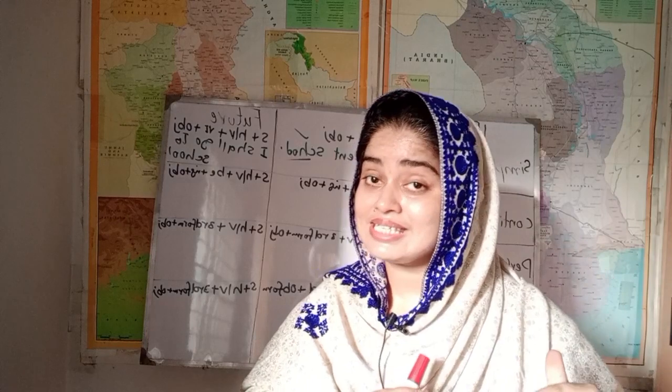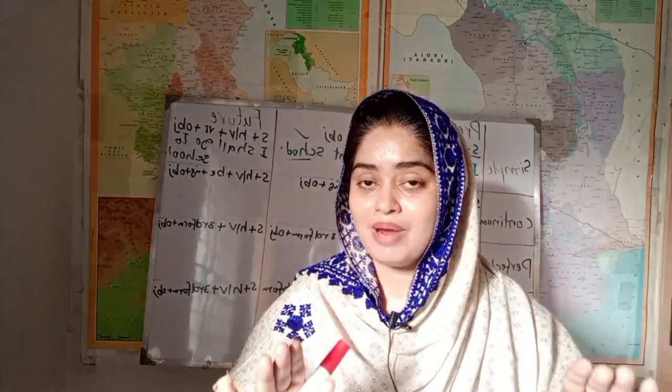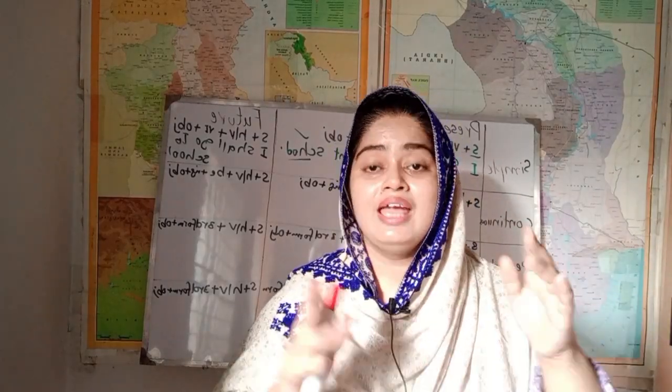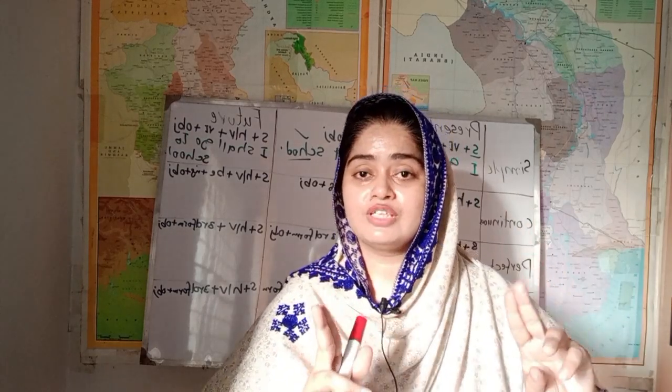Because in this tense, we recommend the action is going on. Action is not completed. That's why we use continuous tense. And to show continuity, we use the fourth form of the verb. First form with ing, that is called ing form, or fourth form.